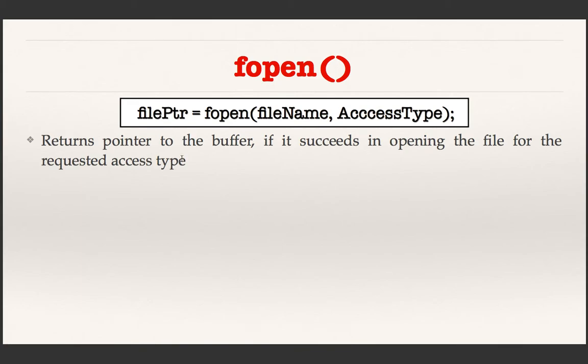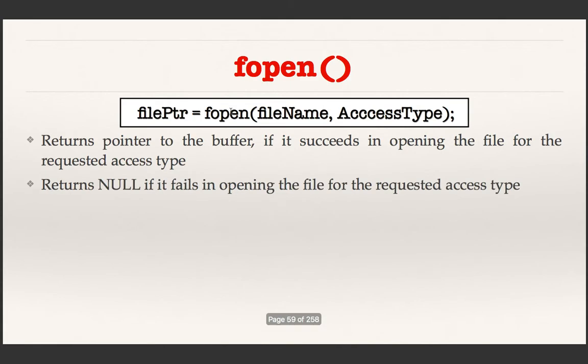Suppose you requested write access, it returns the pointer if it succeeds in creating the file. Suppose it fails, maybe there is no memory in the secondary storage to create a new file, then what it returns is null. So if it fails in opening the file with the requested access type, it returns what is called null, which is a predefined constant in C.